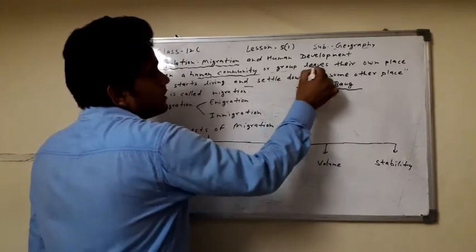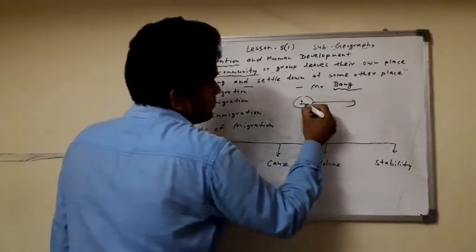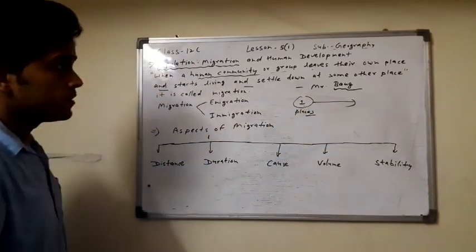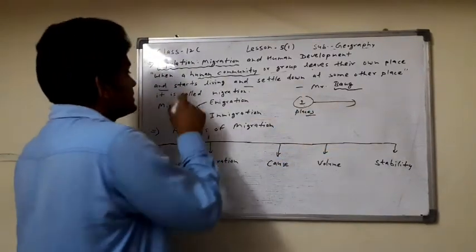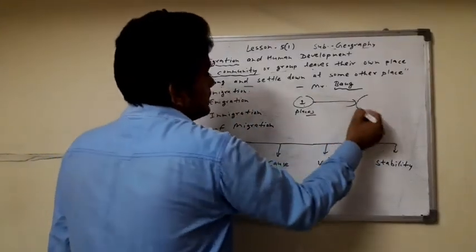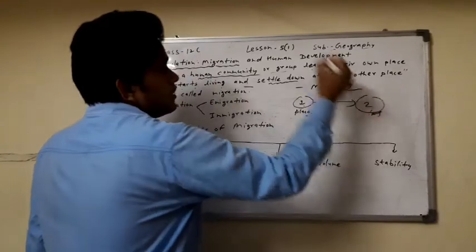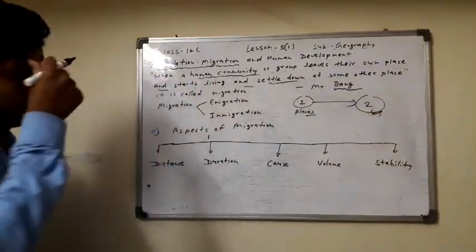क्या कर रहा है? Leaves their place, अपने group जो place है, birth place है, ठीक है, जो places है उसको क्या कर रहा है? They leave their own place and start living in another place and settle down at some other place, that is called migration.